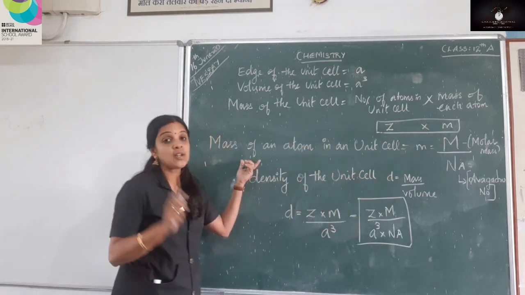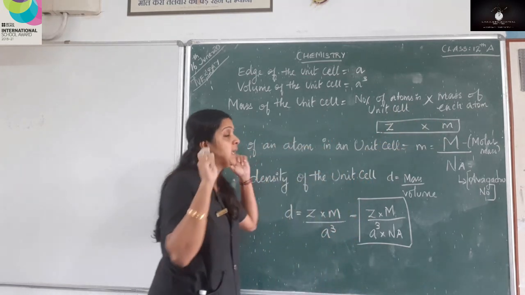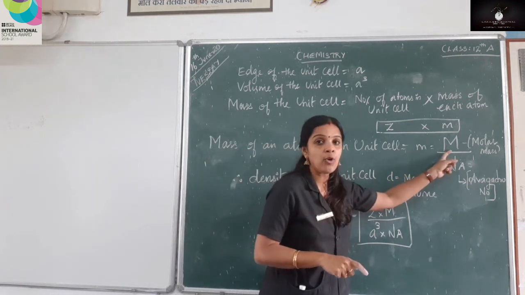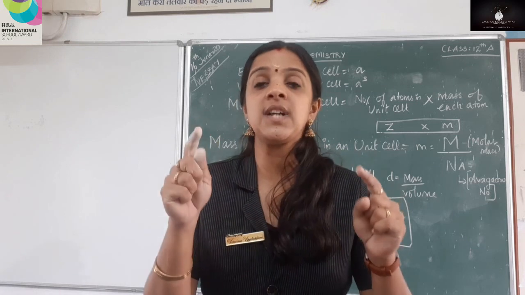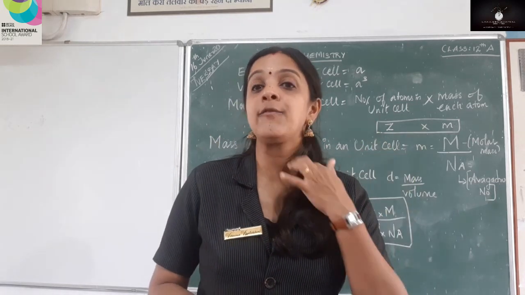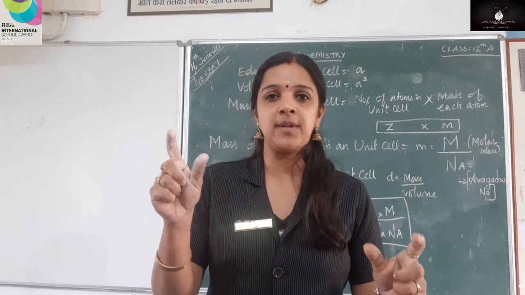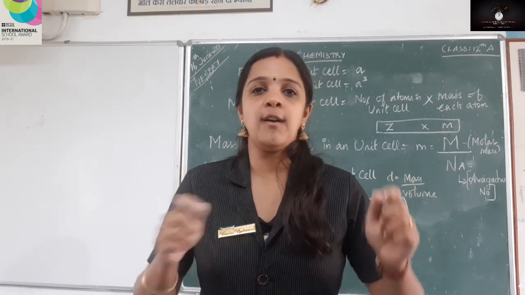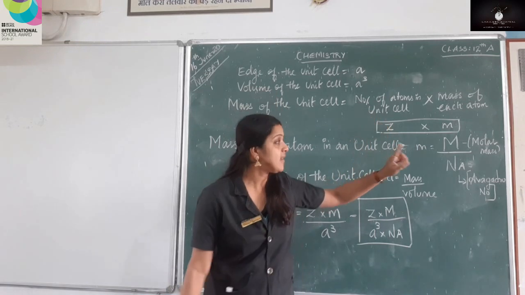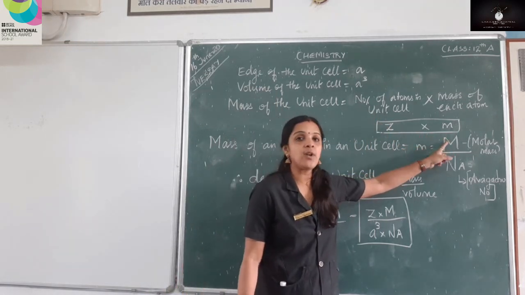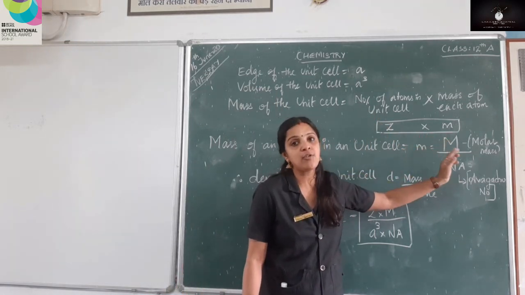Now how can we find out the mass of an atom in a cell? By dividing the molar mass by the Avogadro number. I think you have studied this in your 10th standard, if I am not wrong, in the mole concept chapter, which was the most haunting chapter for most of us, right? So we will be calculating this using the molar mass divided by the Avogadro number.